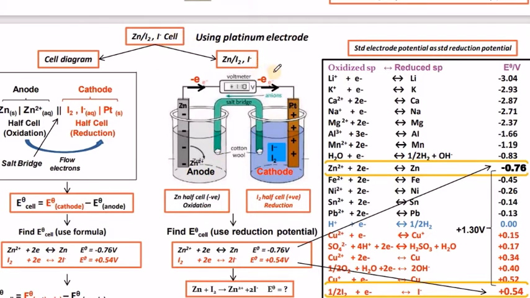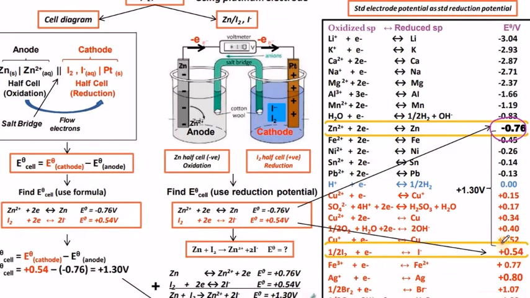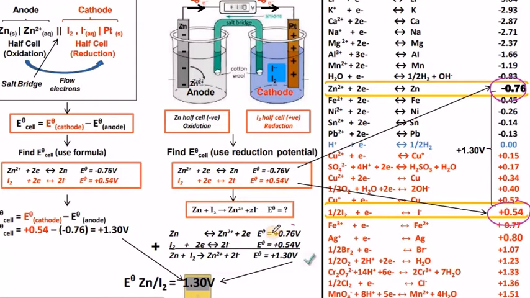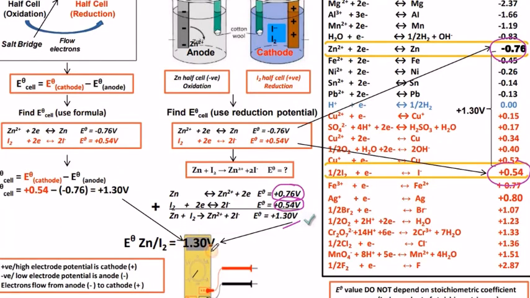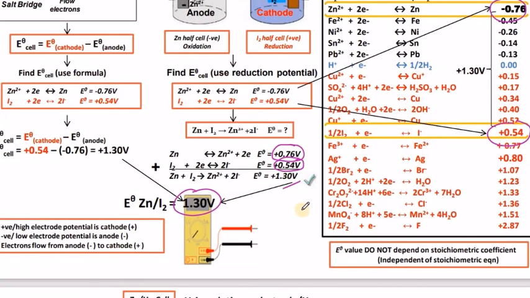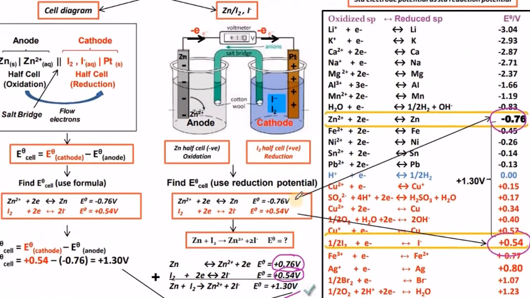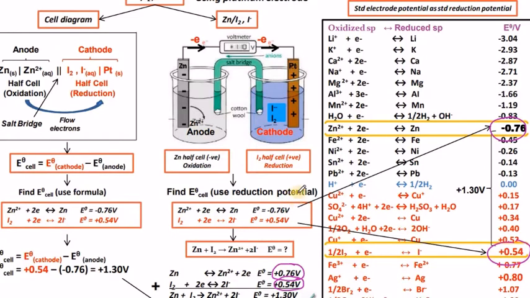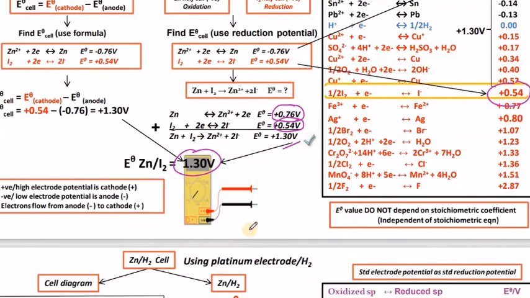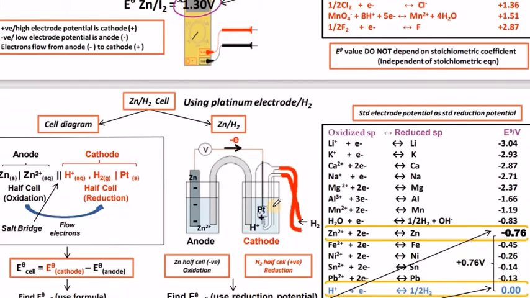Coming to the zinc and iodine voltaic cell, zinc is 0.76, iodine is 0.54. Zinc's oxidation potential value is added to the iodine value, and finally we got 1.30 volts as the voltaic cell's EMF. So this is also spontaneous. Moving on to zinc and hydrogen.